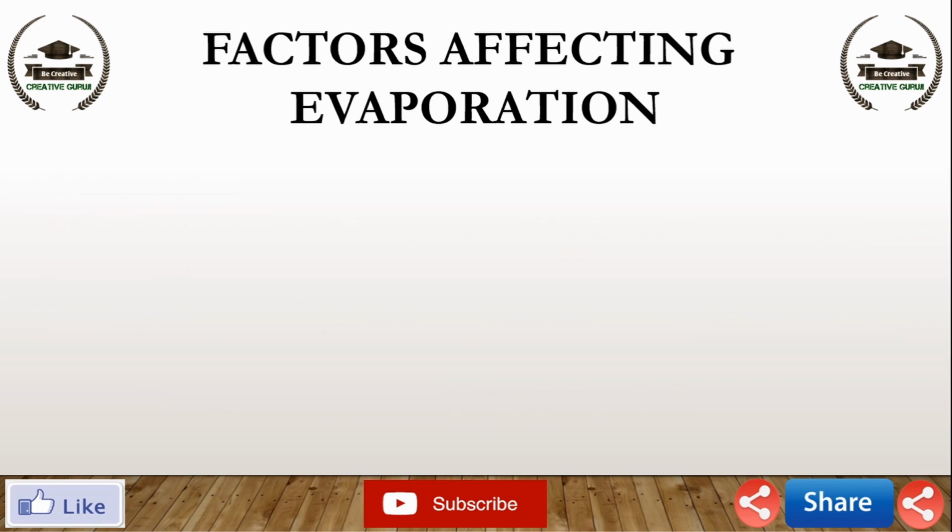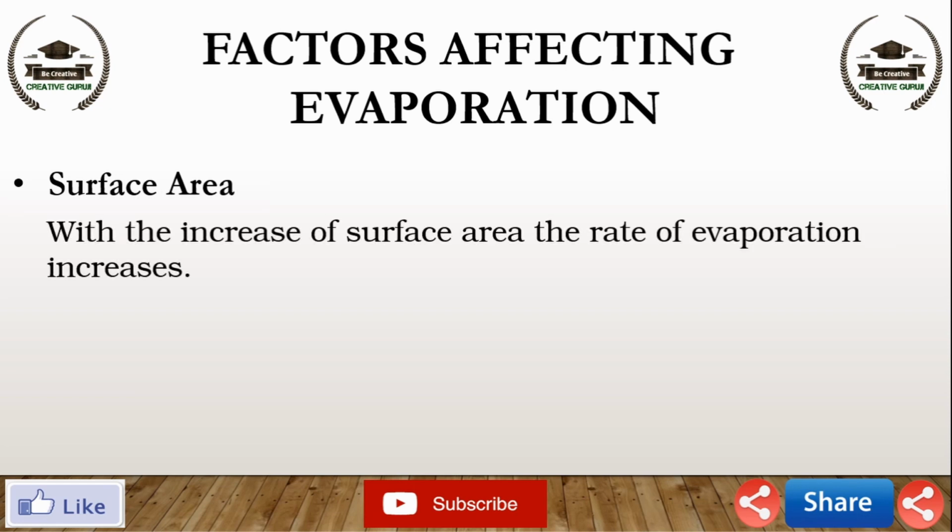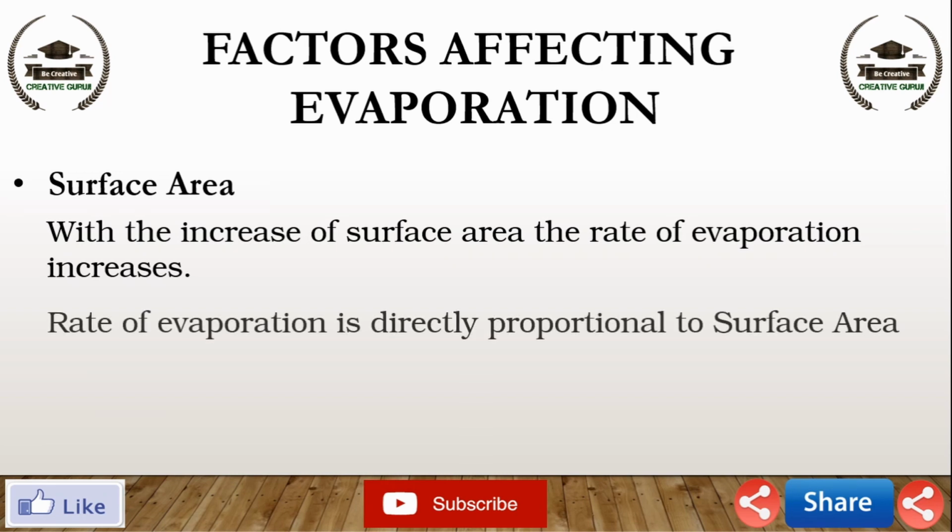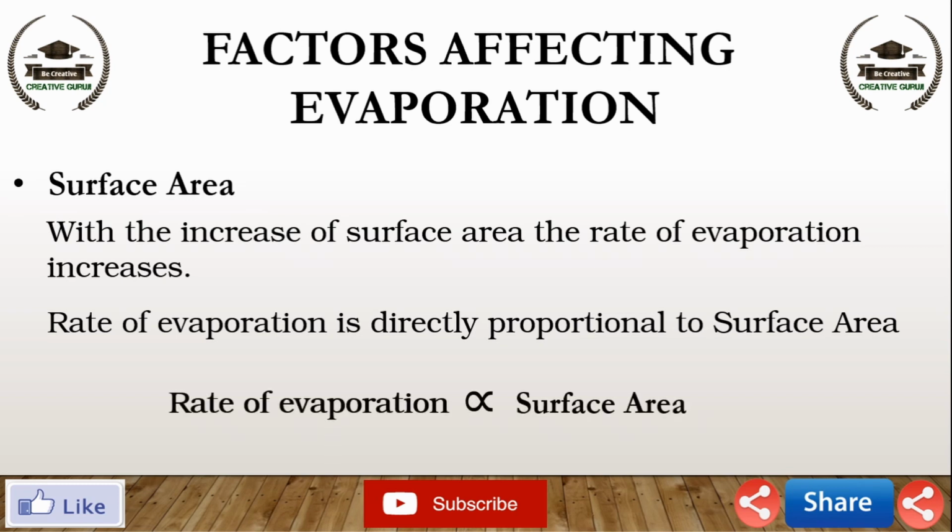Second factor that affects the evaporation is surface area. We know that evaporation is a surface phenomenon. With the increase of the surface area, the rate of evaporation increases. It means rate of evaporation is directly proportional to surface area. For example, while putting clothes out for drying, we spread them out. When we spread the clothes, the surface area increases. It means evaporation also increases.